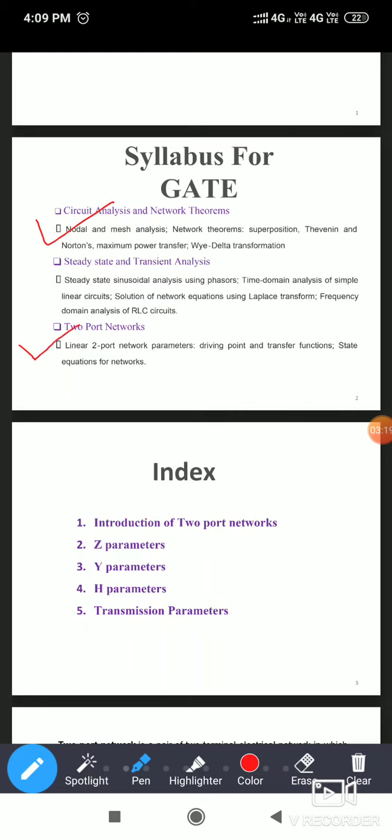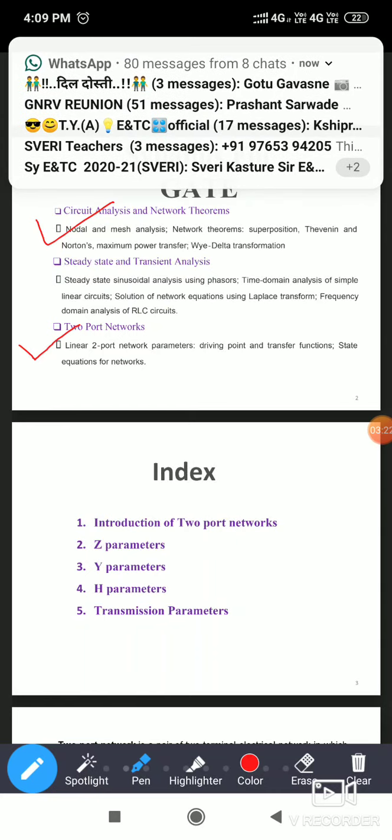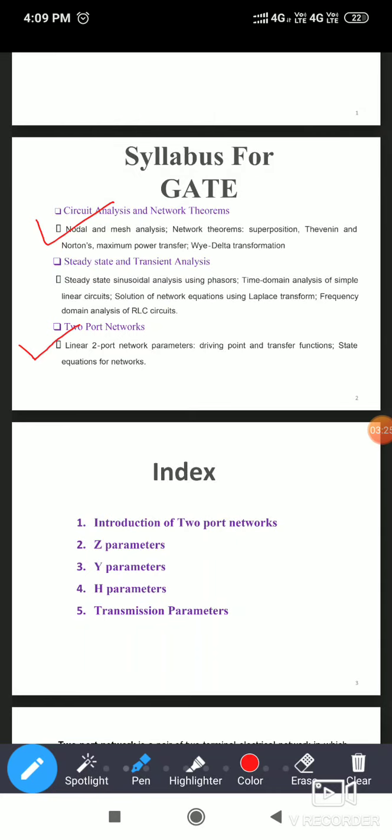Now we will start today two port networks. Here, the first bit will be the two port network parameters. In that we are going to learn the introduction of two port networks. Then a total of 6 parameters will be there, but only 4 are important. In the syllabus of Solapur University, they have given only 4 parameters, that is Z parameter, Y parameter, H parameter, and transmission parameter. Apart from that, 2 more parameters will be there, that is the inverse hybrid, H dash, as well as inverse transmission, that is T dash.